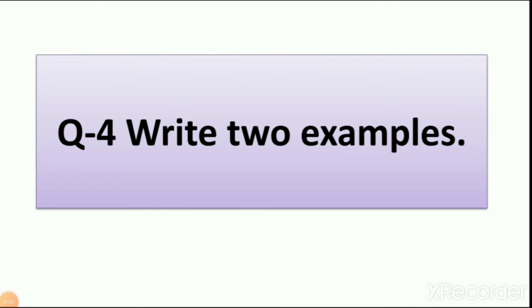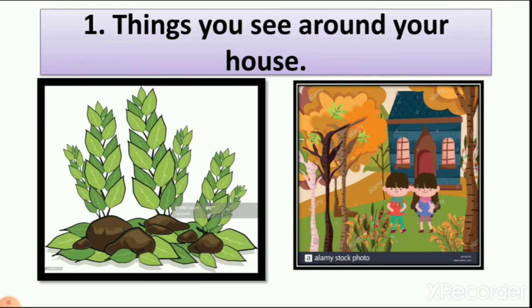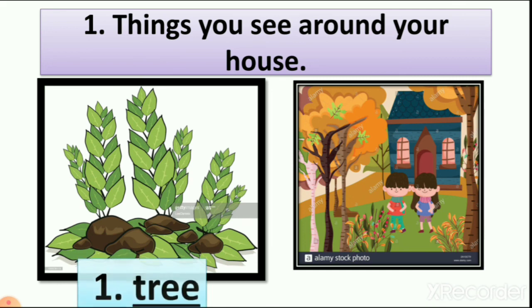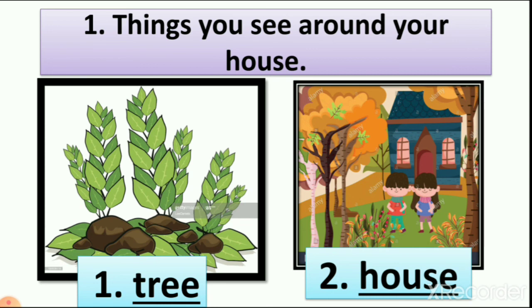Then number 4, write 2 examples. In this we have to write 2 names for each. So first, things you see around your house. What do you see around your house? Mostly we all see trees and houses around our house. So I write here trees and house. You can write anything you see around your house. You can write any animal, you can write any vehicle also.